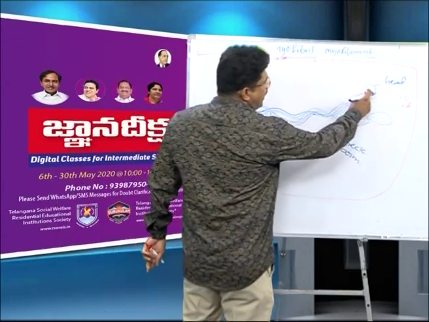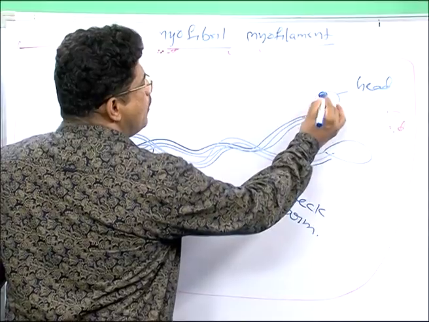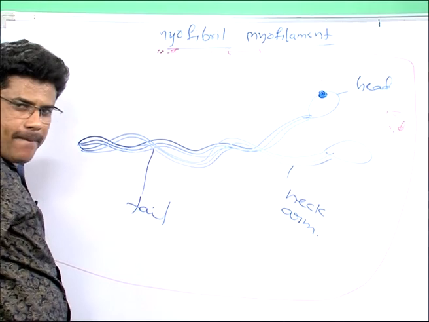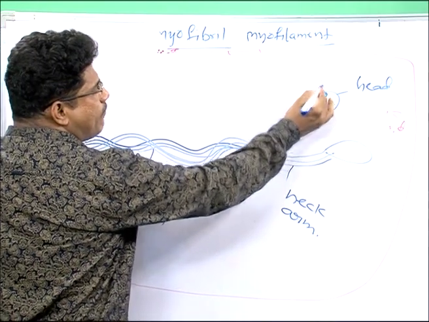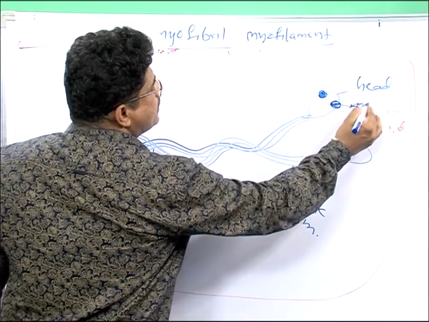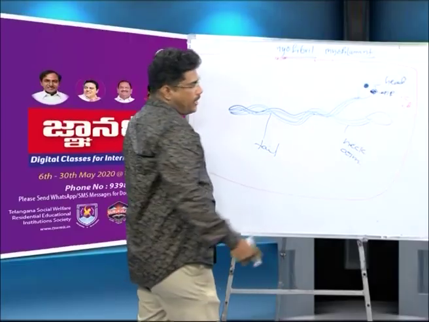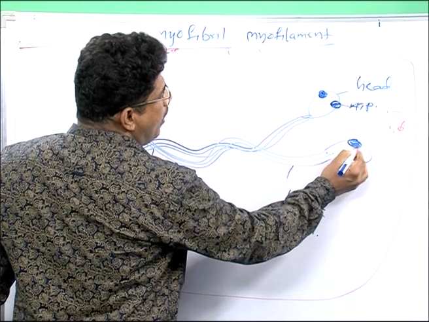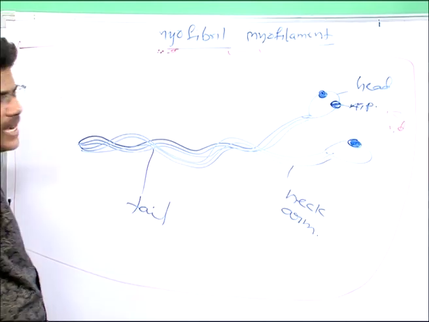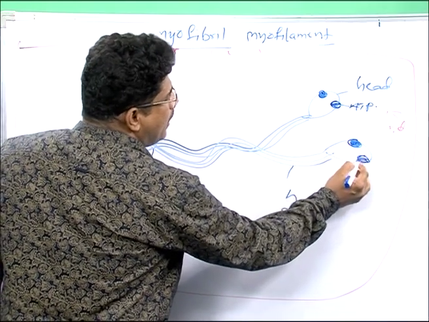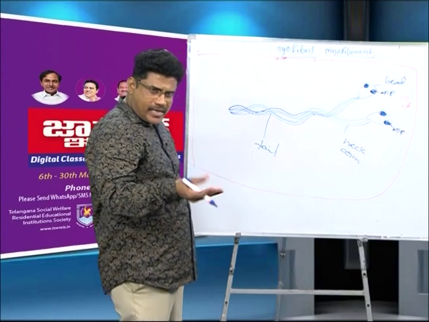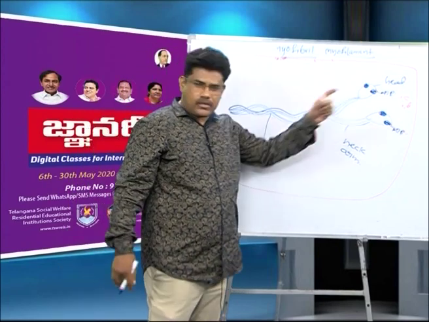In the two heads, two sites are there. One site binds to the actin protein. This is the active site that binds to actin protein. Now this site is what? ATP site. Here also two sites are there. One site binds to the actin protein. This one is the ATP site. It releases what? ATP. Yes, these are the two sites.